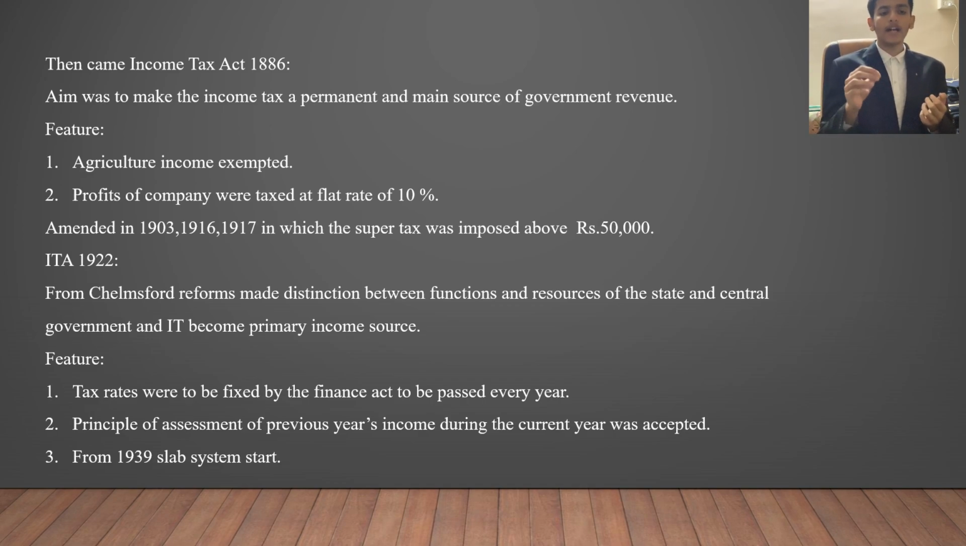Later this act was amended many times, in 1903, 1916, and 1917, particularly 1917, where super tax was imposed above rupees 50,000. Now after a particular development came the Income Tax Act of 1922. From the Chelmsford reforms, it made a distinction between functions and resources of state and central government, and income tax became the primary income source. So it streamlined the entire procedure of income source for government. What are the features of this act? Tax rates were to be fixed by the Finance Act, which was passed every single year. This was not seen before, that a Finance Act would be passed every single year.